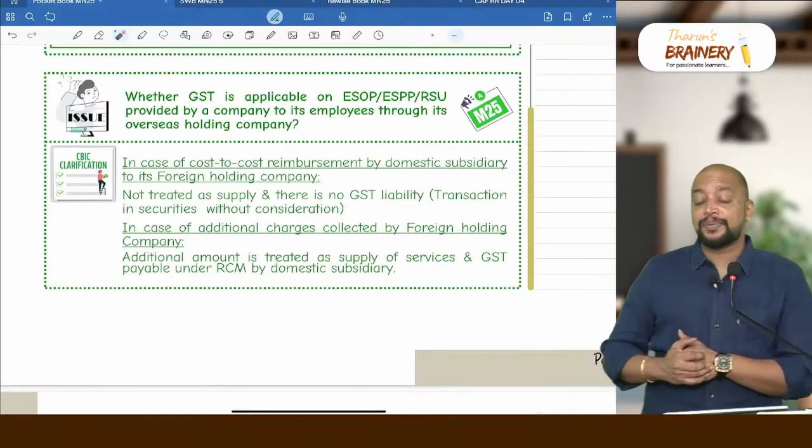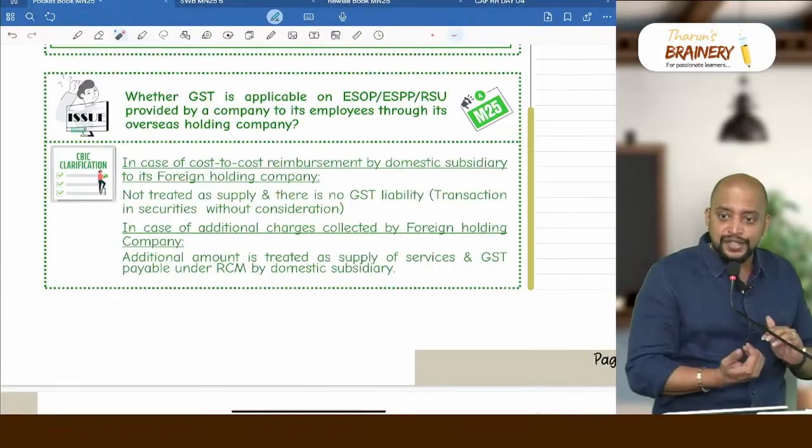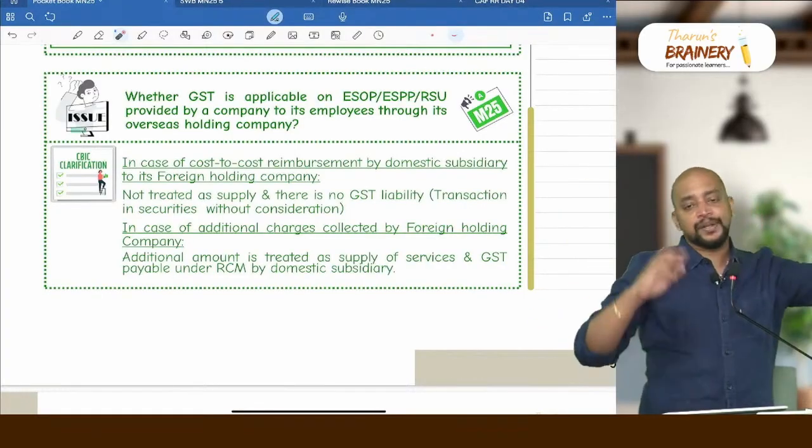So now what happens? Subsidiary company asks the holding company to allot the ESOPs to the employees of the subsidiary company, for which holding company will allot.